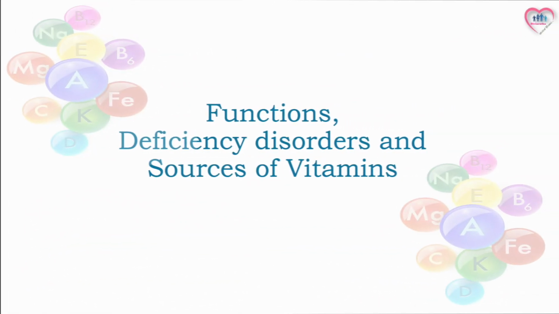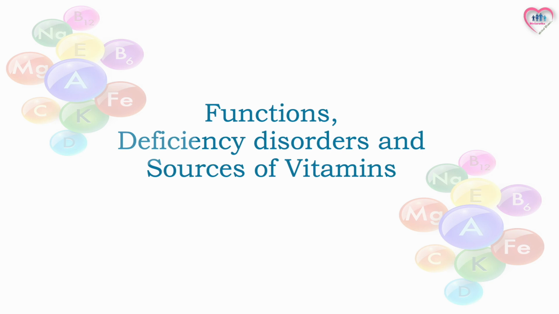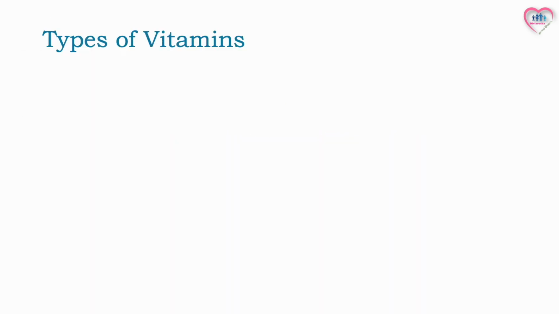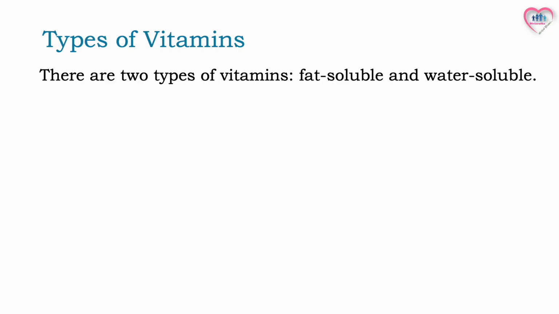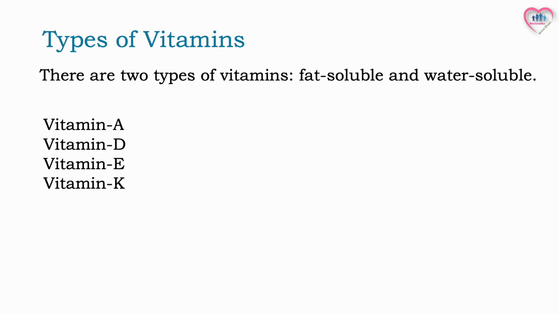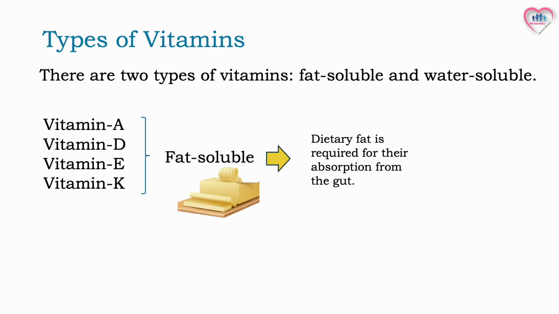So we covered macronutrients, and now let's look at the functions, deficiency disorders and sources of vitamins. Before discussing the functions of vitamins, it is essential to understand that there are two types of vitamins. They are fat-soluble and water-soluble. Vitamins A, D, E, and K are fat-soluble vitamins and are absorbed into the body along with fats in the diet, hence, dietary fat is required for their absorption.